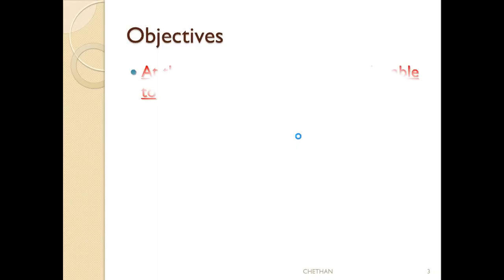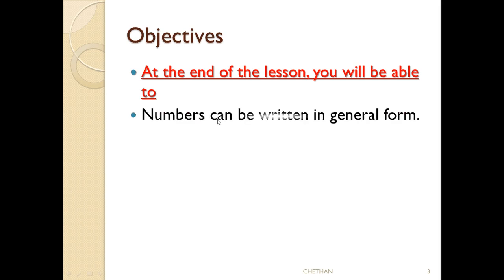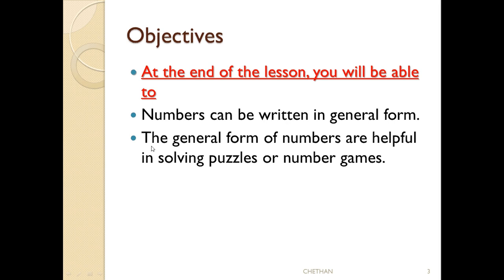At the end of this lesson, you will be able to see natural numbers, that means the number system, and numbers can be written in general form. Whatever number is given, we have one general form for that number. You will be able to write the general form. Why do we have to write the general form? What is the use of that?